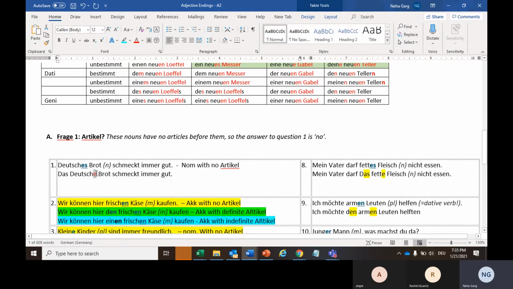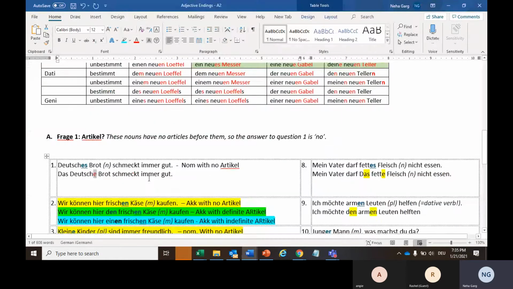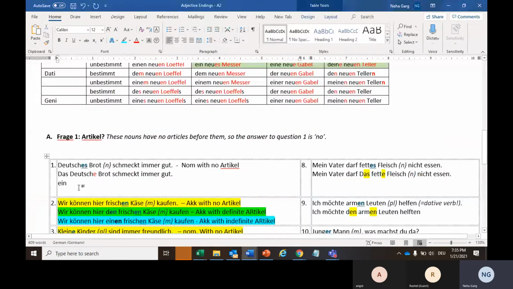So here I will add an extra e, like here. And in case I have to write it with the unbestimmt article, it would have been ein, only this ein, and then I would add an extra es with my adjective. So ein deutsches Brot schmeckt immer gut. So that's how it will be.